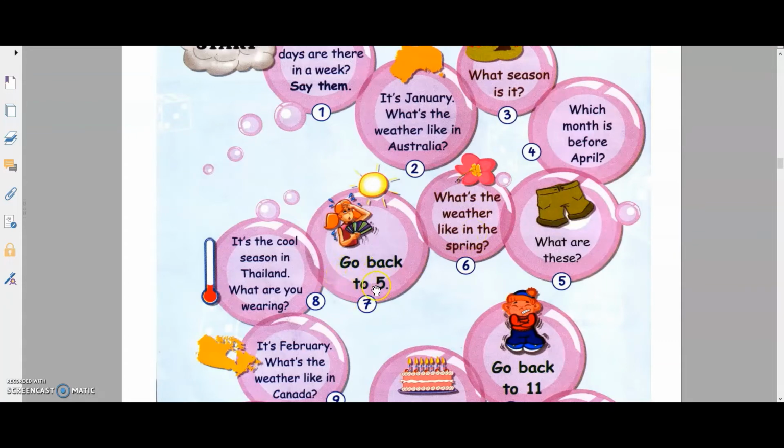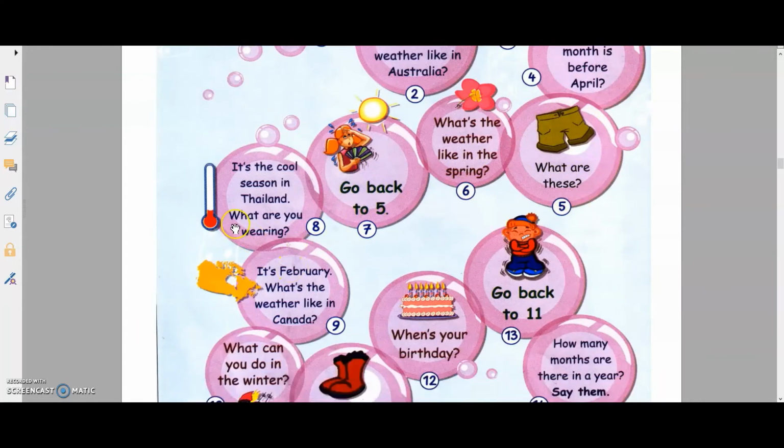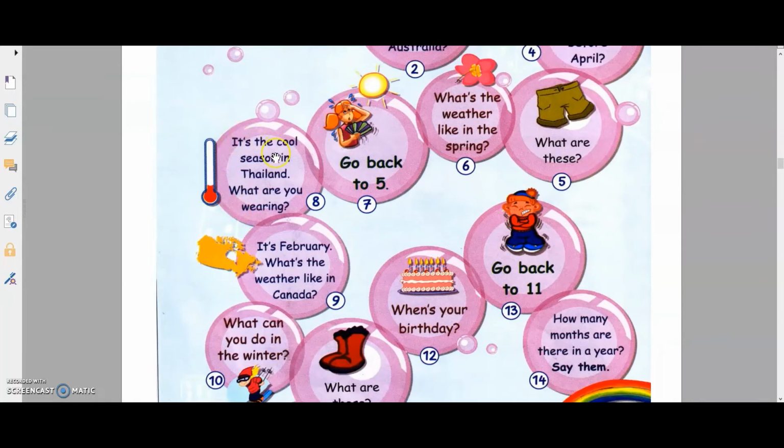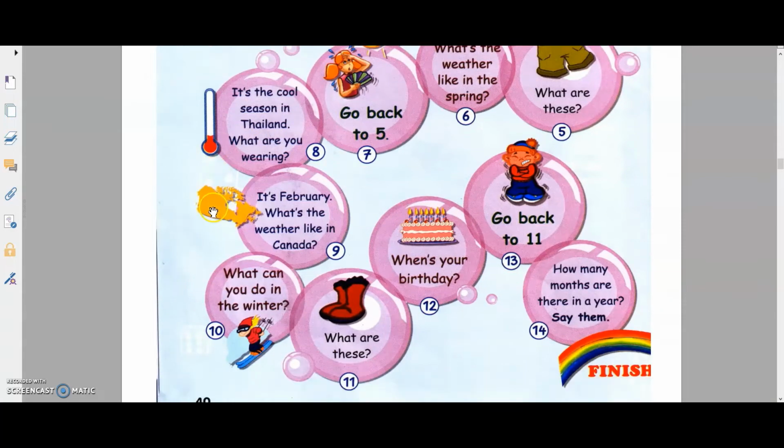If you land on bubble 7, you have to go back to bubble 5, and then you have to answer again. These are shorts. Bubble 8, it's the cool season in Thailand. What are you wearing? If it's cool, you can wear long pants and long sleeves. You can also wear a sweater.